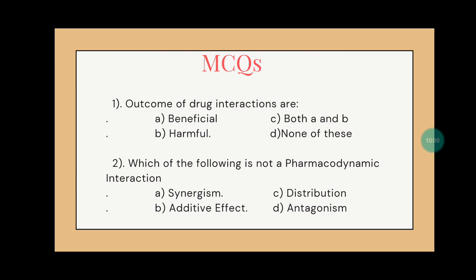So now we will discuss some MCQs. The first question is: outcome of drug interaction. Option A is beneficial, B is harmful, C both A and B, D none of these. The correct answer is option C, both A and B. The second question is: which of the following is not a pharmacodynamic interaction? Option A synergism, option B additive effect, option C distribution, option D antagonism. The answer is option C, distribution.